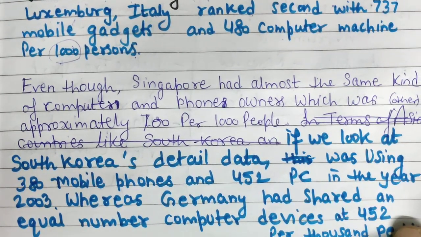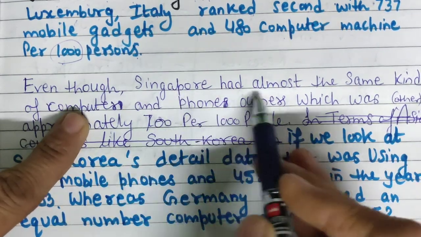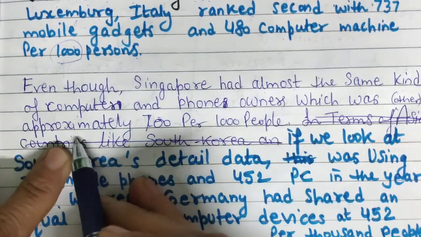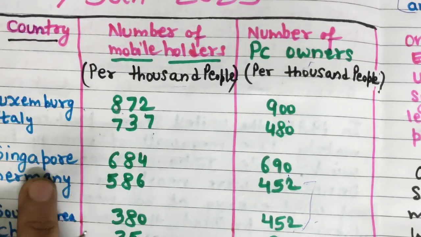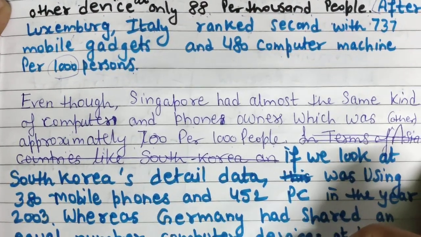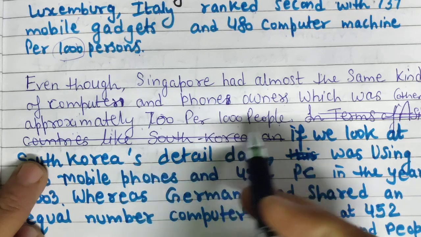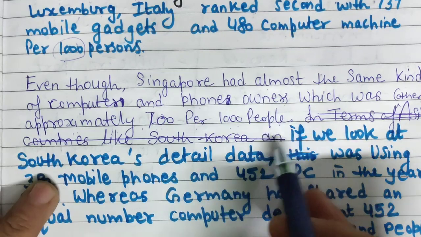Okay, you can see my screen. Even though, or however also you can use it, however, Singapore had almost the same kind of computer and phone owners, which was approximately 700 per 1,000 people. Same kind of things you can see in Singapore, 684 and 690. So there is not much difference, that's why we have written it over here. Every time we are not supposed to write the same kind of sentence structure. Okay, now I have cut this.